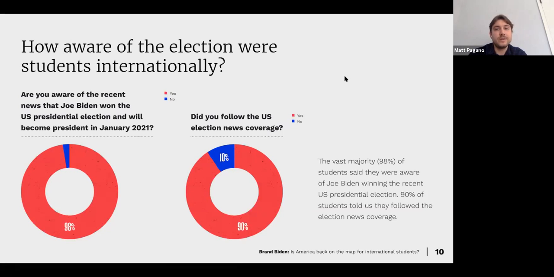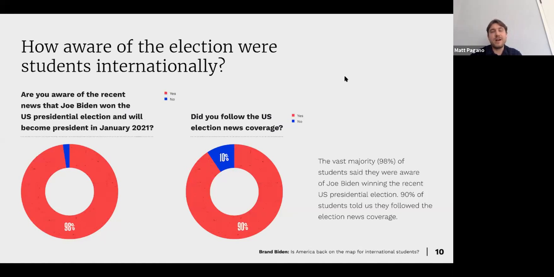Again, it's going to change and culminate, and we need to, as a school and as a higher education entity, take advantage of this as a time where more international students are willing to come to the United States. And we can see here over 90% actually follow the US election news coverage here. So again, that's a mass majority staying involved in this.